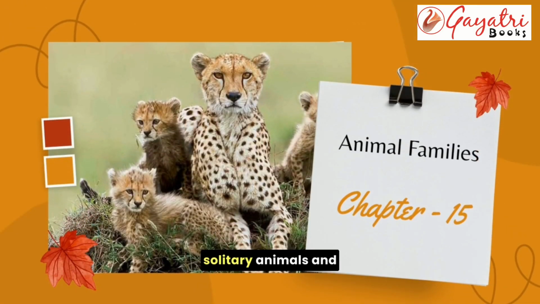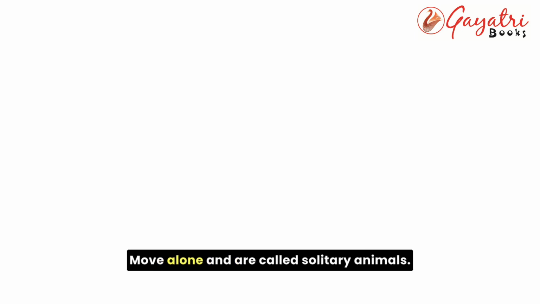Animal families: solitary animals and group animals. Some animals like bears, leopards, koalas, tigers, etc. move alone and are called solitary animals. Some animals like elephants, zebras, ants, bees, etc. move in groups and are called group animals.